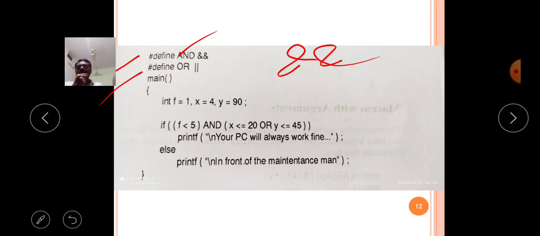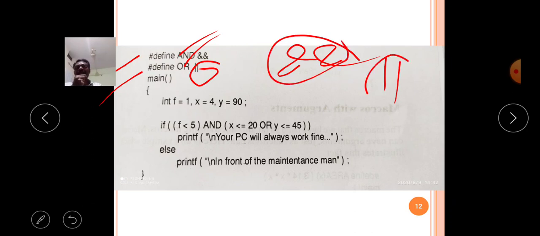Then the second macro name is OR. When the OR macro name occurs in the program, it will replace it with two pipe symbols, that means the OR operator. This is the AND operator. Like that I am designing two preprocessors in the program.